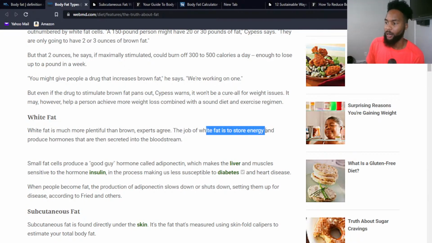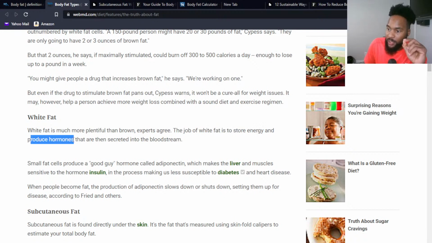And this is where we get our energy storage from, okay? So when we are talking about being overweight or obese, or if we're talking about my fat stores, or where do we store energy, this is the type of fat that we're talking about, right? One of its main jobs is to store energy and also help with the production of hormones that are sent into the bloodstream.